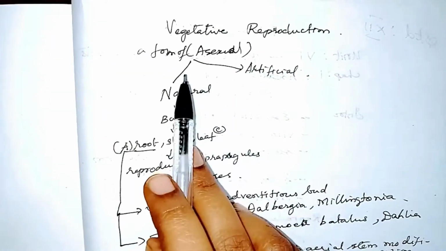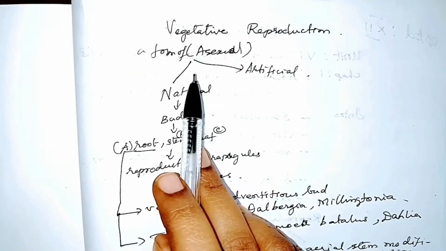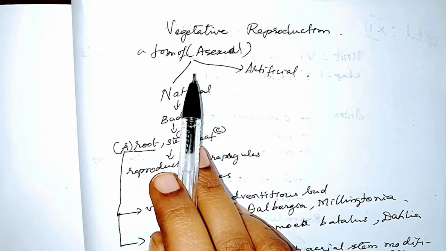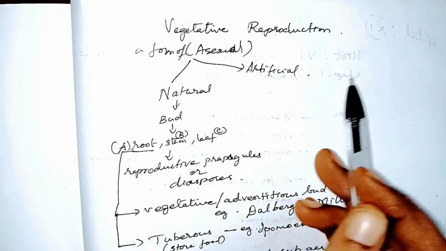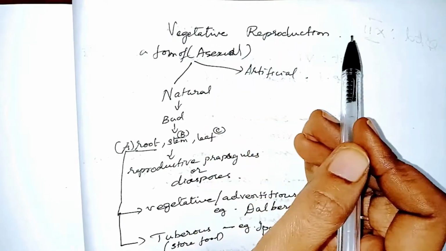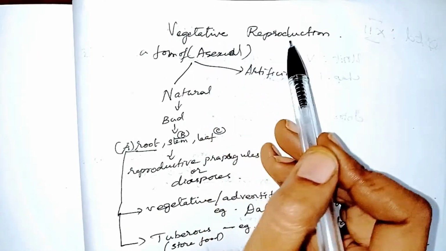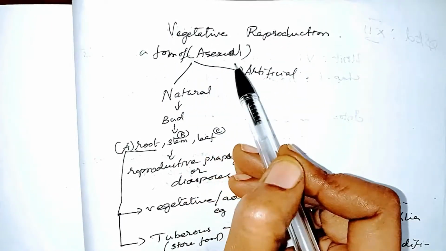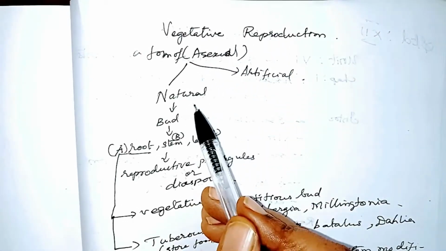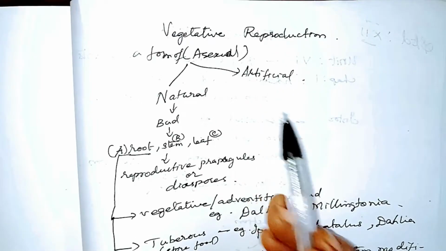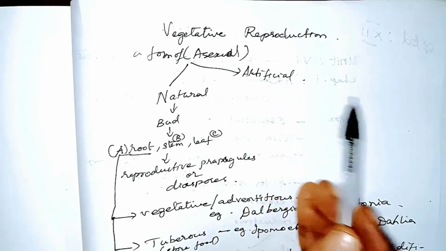Now we are going to see vegetative reproduction in higher plants. Higher plants reproduce asexually by different methods. One among them is vegetative reproduction. Vegetative reproduction is a form of asexual reproduction. This vegetative reproduction can be carried out naturally as well as artificially in order to increase the number of plants.